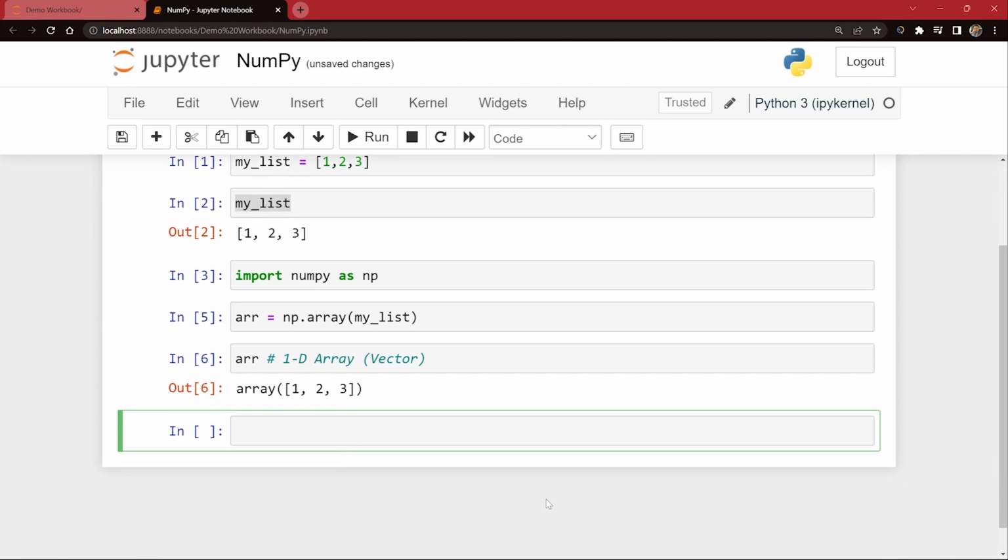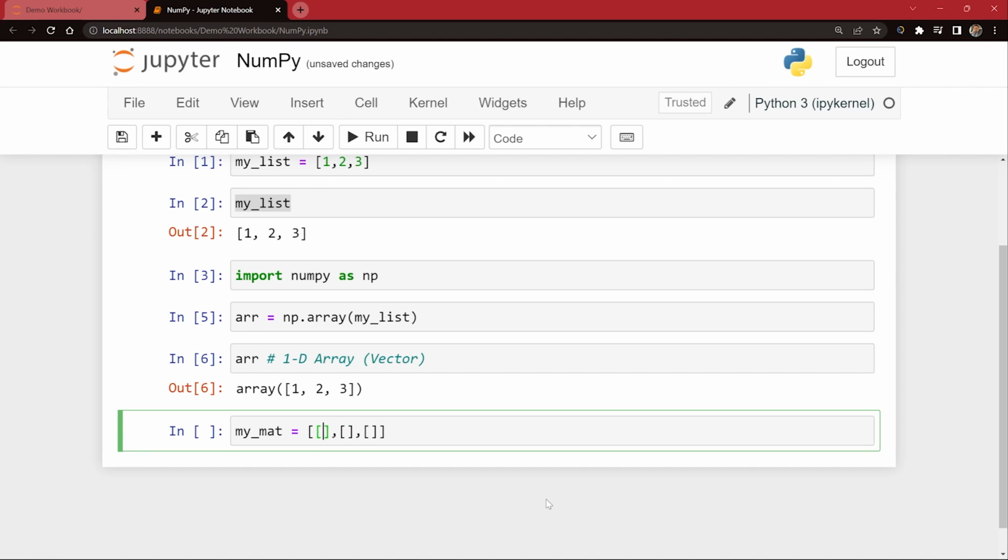Okay. Now let's create a matrix. So let me create a matrix. To create a matrix, we need to first create, I'm gonna say my underscore mat for matrix, and I'm gonna say equals to. Now if you want to create a 2D array, 2D NumPy array, you will create list of lists. So I've created one list using single square brackets. I'm gonna create more single square brackets under this like this, and I'll separate them with a comma.